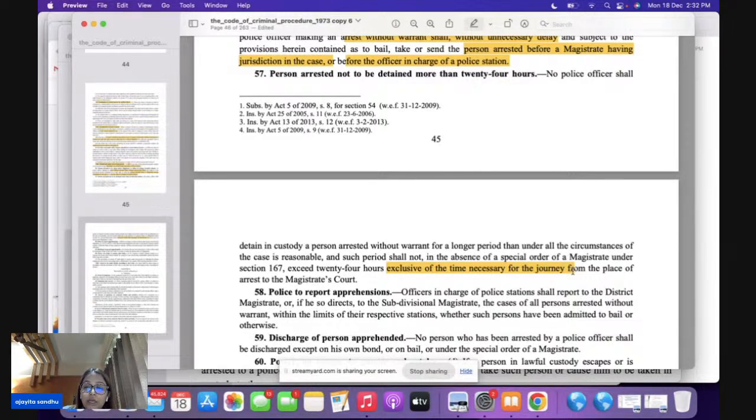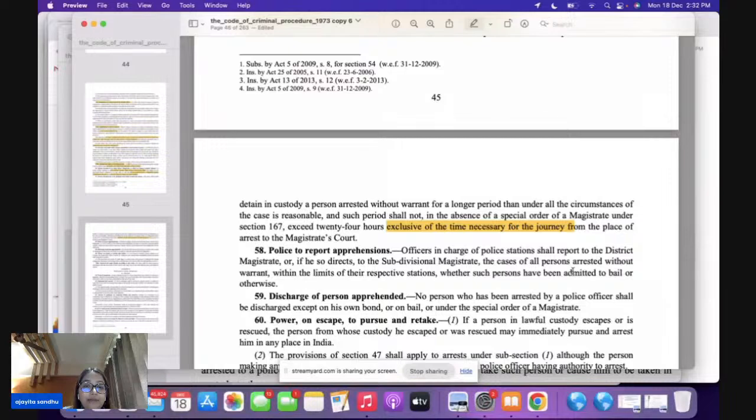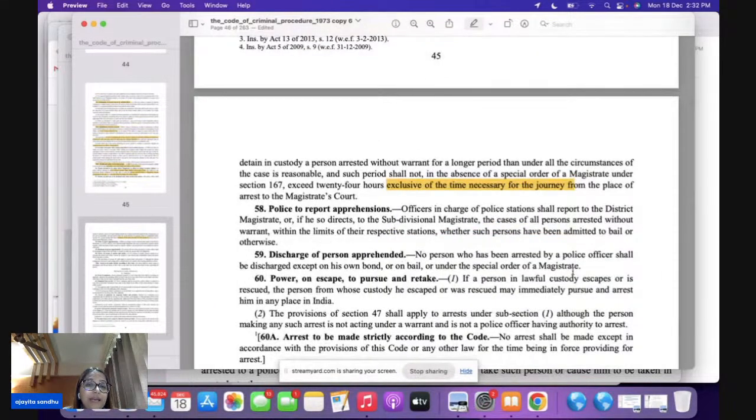Okay. Now in section 58, we are talking about apprehensions here. So if there is an officer in charge of the police station, he is going to report to the DM in case of any apprehension he has. So they have to be reported to the DM.